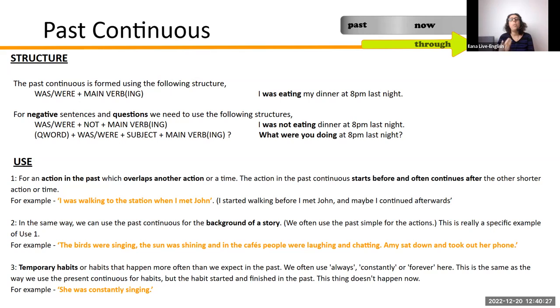Okay, so I was walking to the station when I met John. I started walking before I met John, and maybe I continue after I met John. So John is an interruption. It's an action which interrupts a longer action.